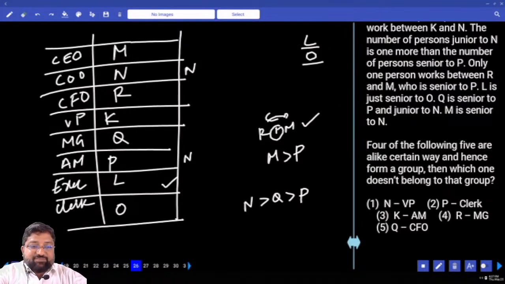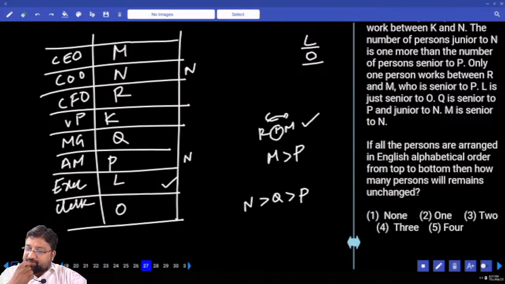N and vice president means N is senior to vice president. P and clerk means P is senior to clerk. K and AM means K is senior to AM. R and MG means R is senior to MG. Q and CFO means Q is junior to CFO. So we'll go for which option? 5th option.